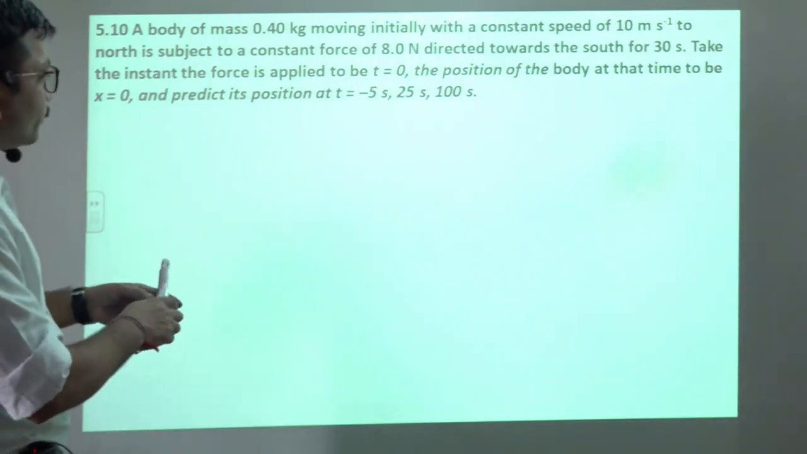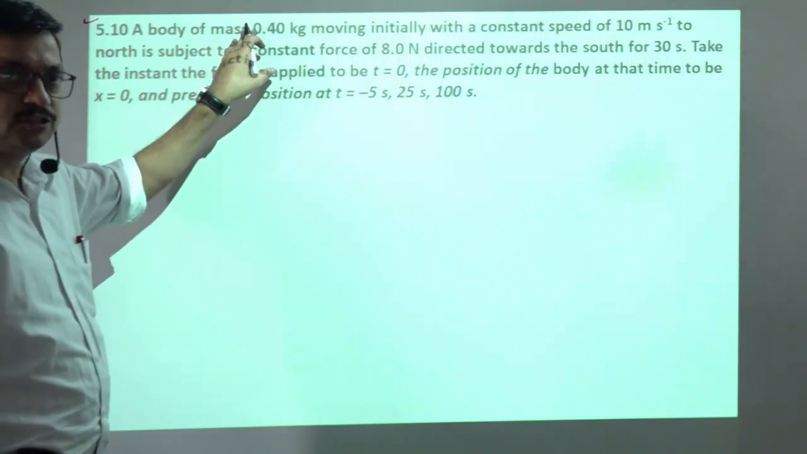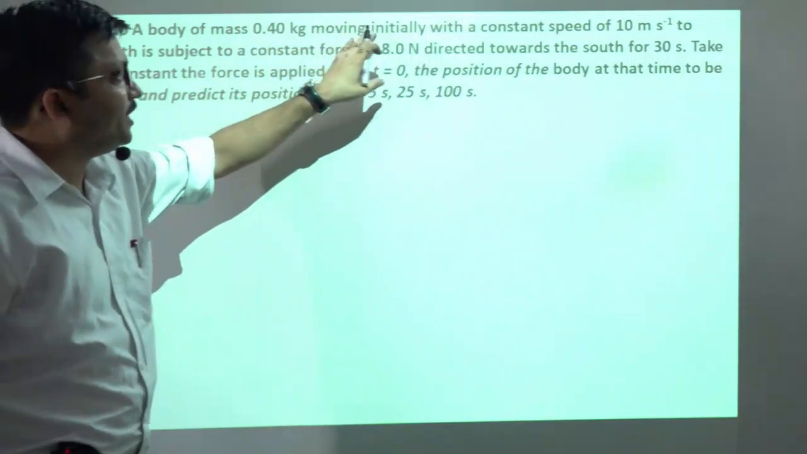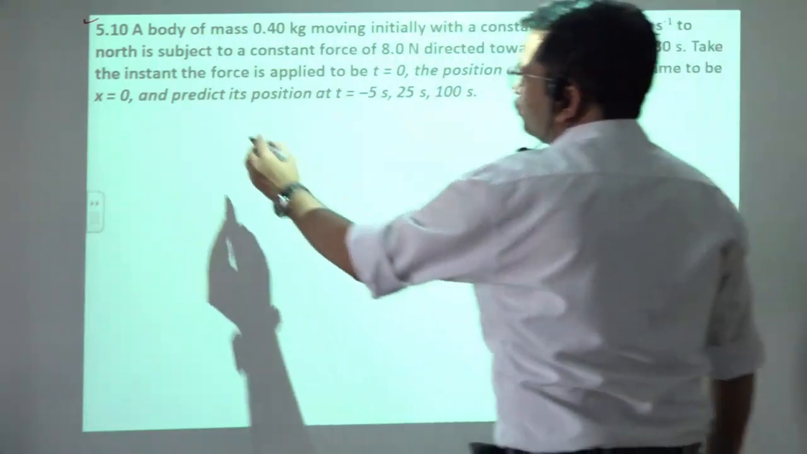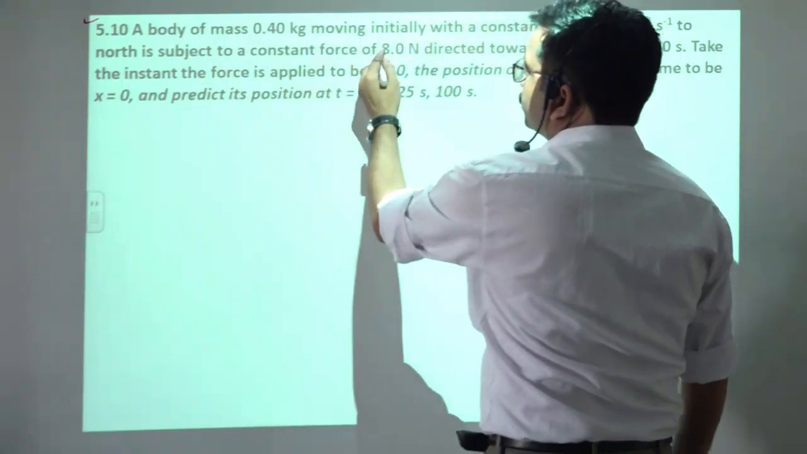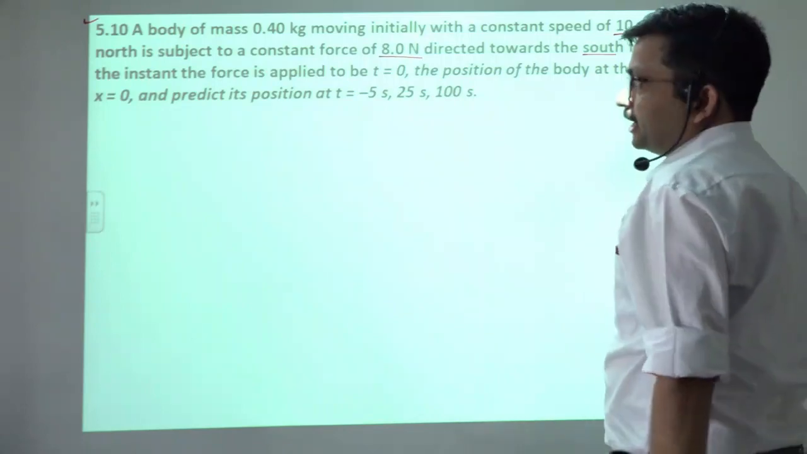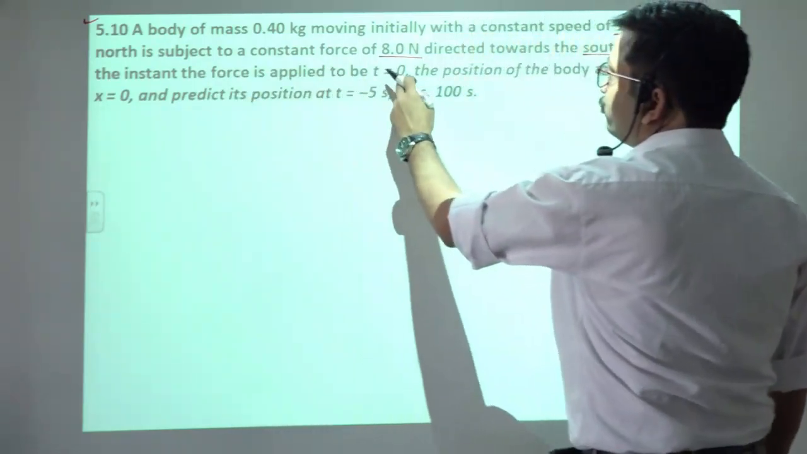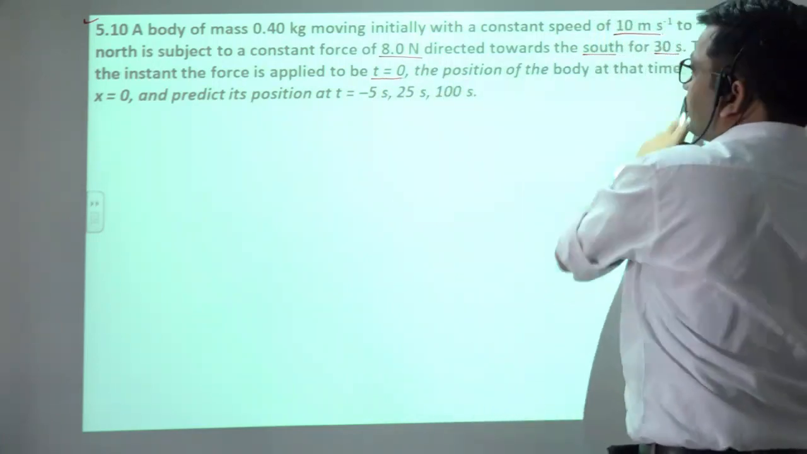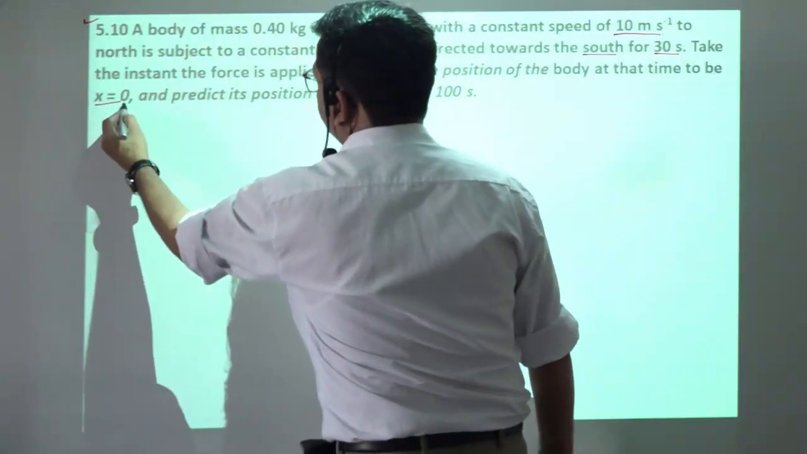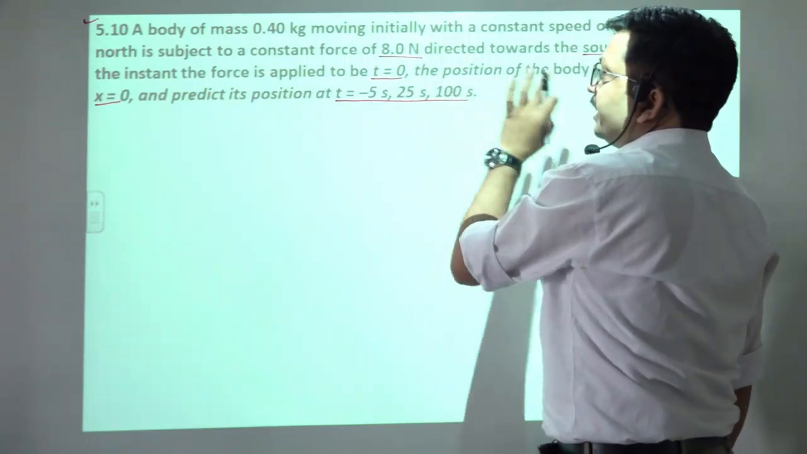Okay, let's study about this next numerical, in which it is saying that a body of mass 0.40 kg moving initially with the constant speed of 10 meter per second to north is subjected to a constant force of 8 Newton directed towards the south for 30 seconds. Take the instant of the force applied to be t is equals to 0. The position of the body at that time to be x is equals to 0 and predict its positions at t is equals to minus 5 second, 25 second and 100 second.